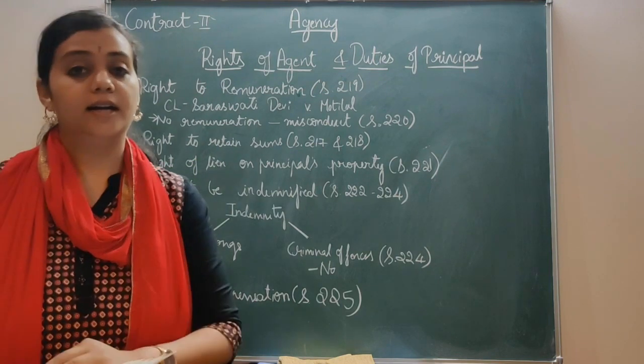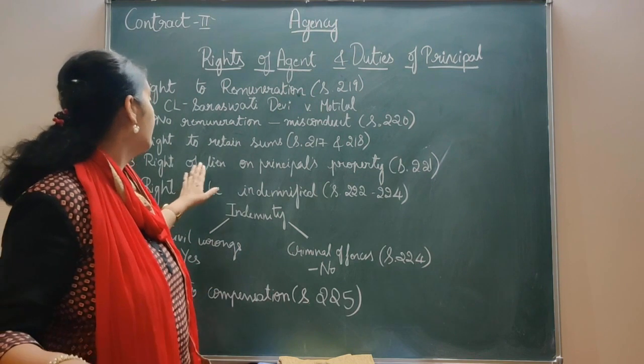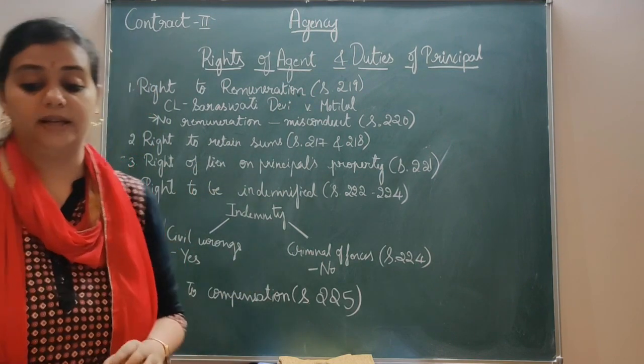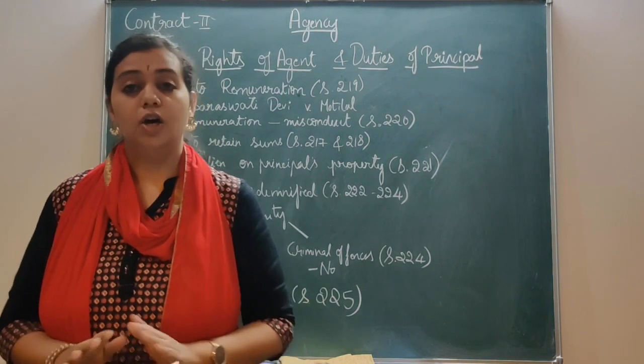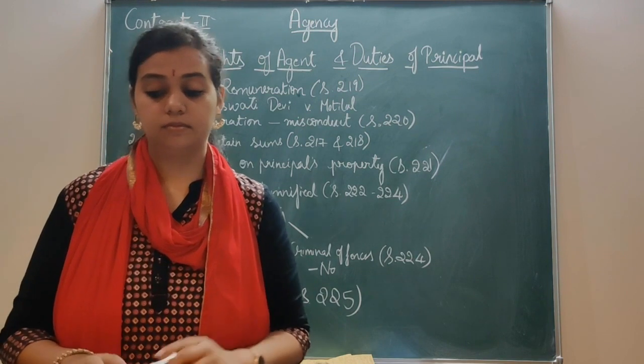That is the right of lien on the principal's property. That is given under section 221.